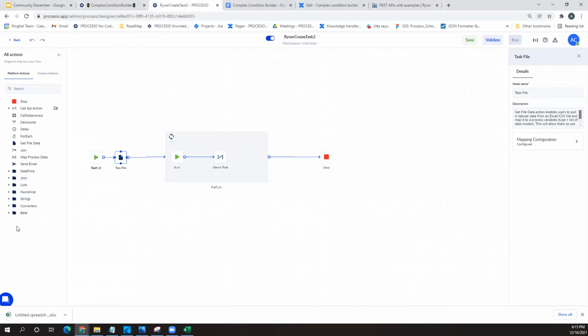But what I wanted to mention to you is that we have a new folder over here, which we call beta. Over here, we are going to post actions that were developed by us, were also preliminarily tested, and that we urge our customers to use, try out, and give us feedback on.